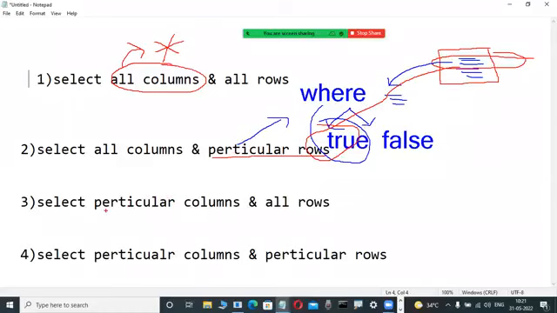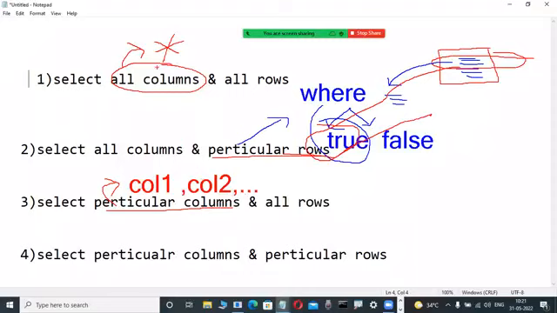Now, particular columns means not like that. After the select keyword, column names with commas we are using in place of star: column name 1, comma, column name 2, any number of columns. But here so many fellows have a doubt. Particular rows means where clause.